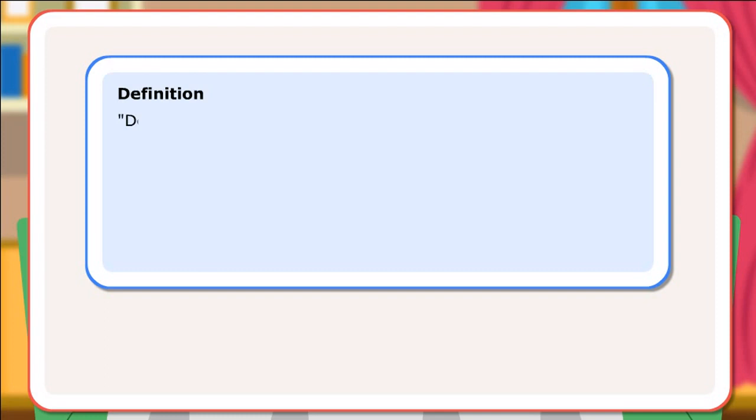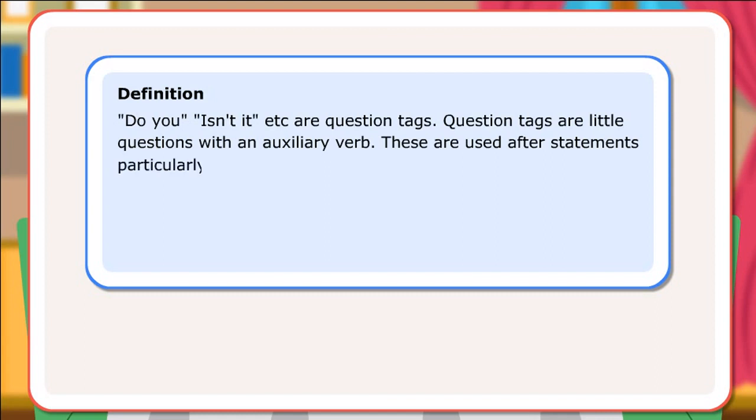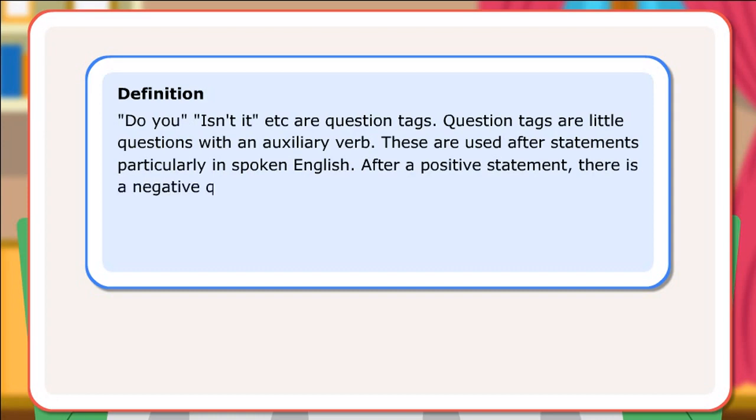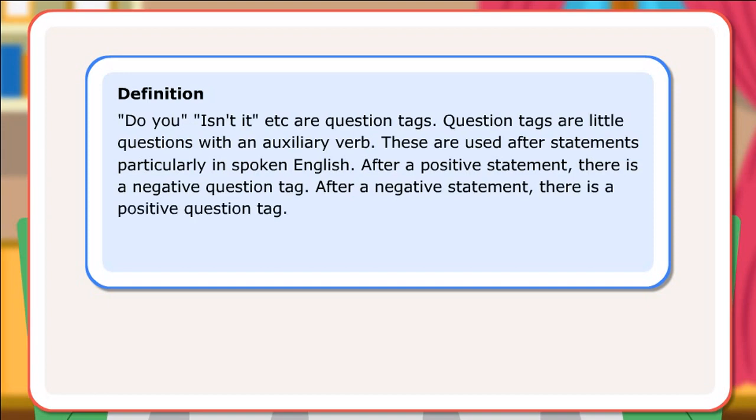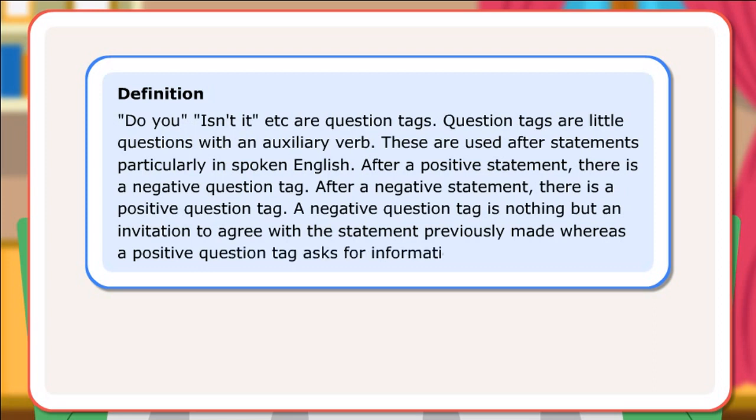Definition. Do you, isn't it, etc. are question tags. Question tags are little questions with an auxiliary verb. These are used after statements, particularly in spoken English. After a positive statement, there is a negative question tag. After a negative statement, there is a positive question tag. A negative question tag is nothing but an invitation to agree with the statement previously made, whereas a positive question tag asks for information. Let us look at a few statements followed by question tags.